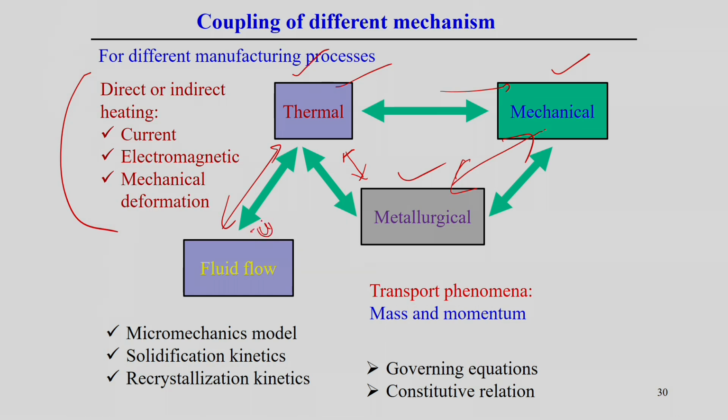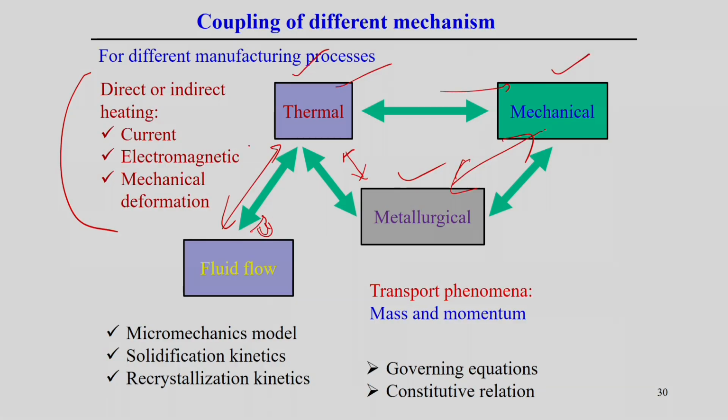velocity field. If you look into what we already discussed in the transport equation, the energy conservation equation, we can see that the transport of energy is also important there. This velocity field influences the transport of the energy, and finally influences the temperature distribution. So there is a strong relation between the thermal and the fluid flow model.